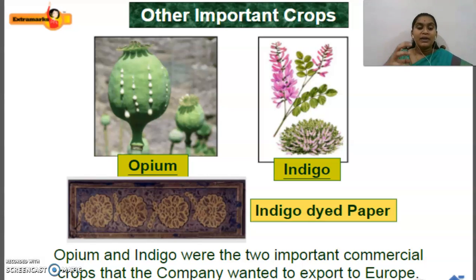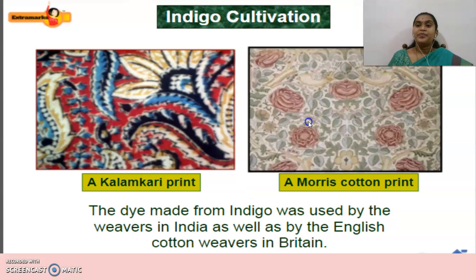At that time, Britain and the European countries, the industries were growing. Industrialization was at the boom stage. So at that time it was growing a lot. That is the reason they used to take all the things from here. They used to export the things there, and then finish the products. This indigo and such they were using mainly for the textile industry. They used to convert the cotton or silk, whatever it may be, into textiles, and send them back to India at high prices. Okay, so that was the main thing they were doing at that time.